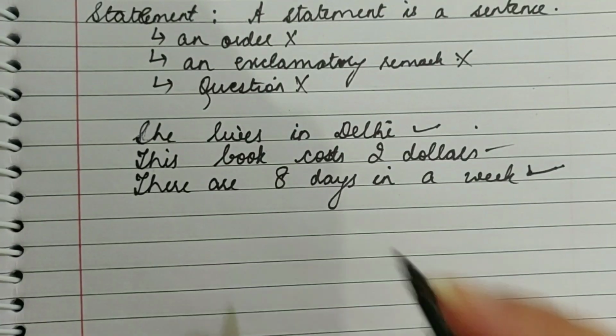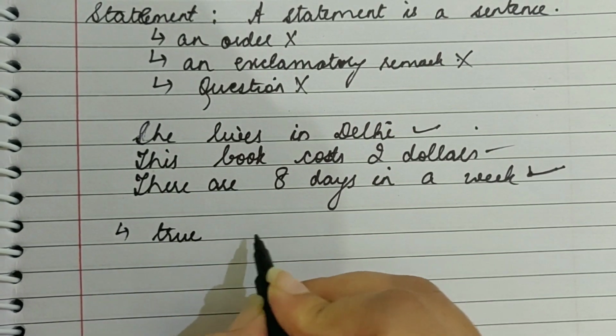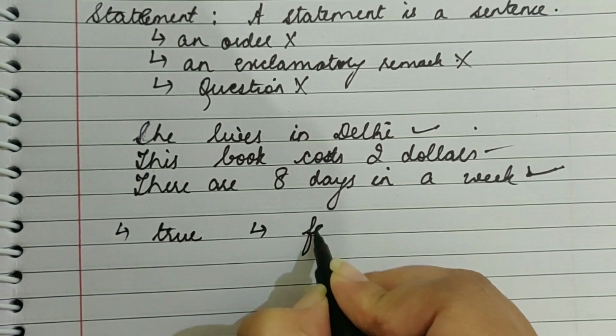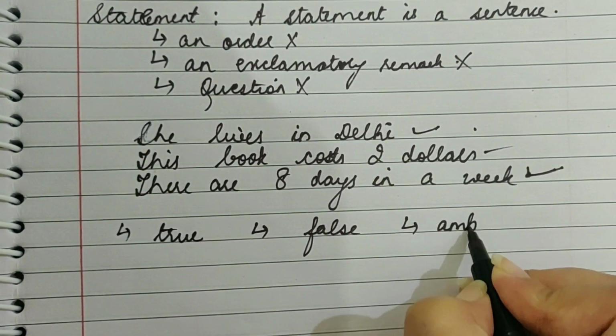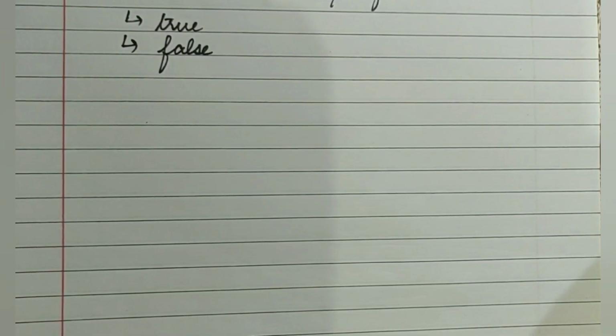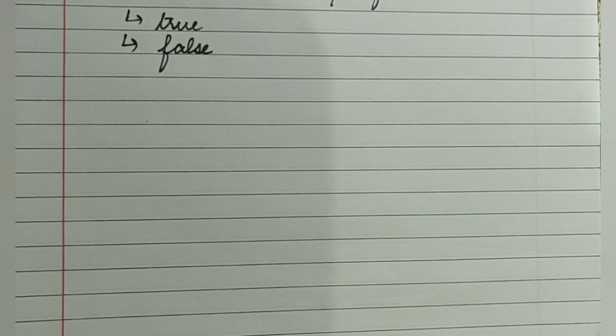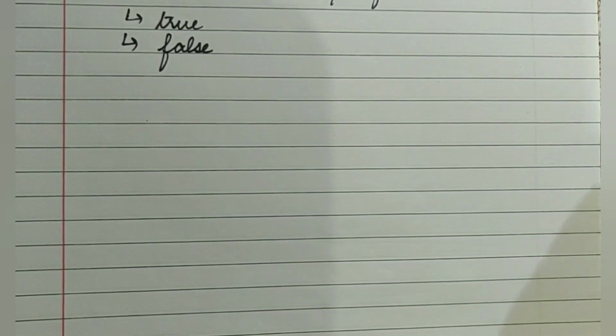So a statement can be either true or false. It can also be ambiguous in nature. Ambiguous statements are the ones which can neither be considered true nor false. Like if I say she lives in Delhi, now it's not sure if she actually lives in Delhi or not.